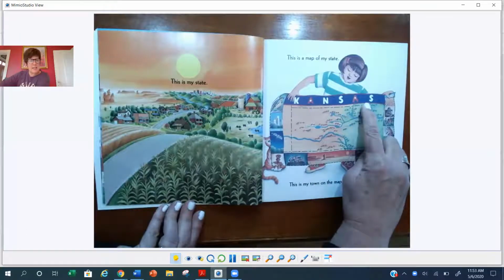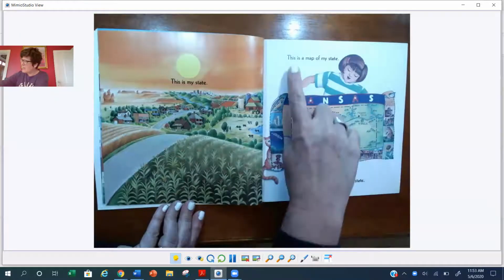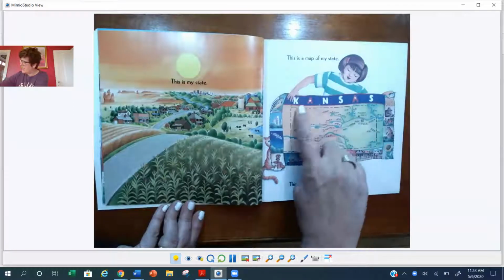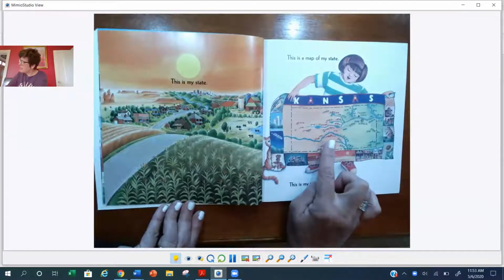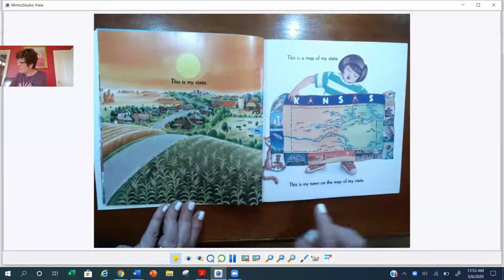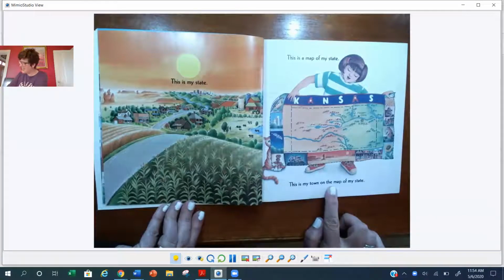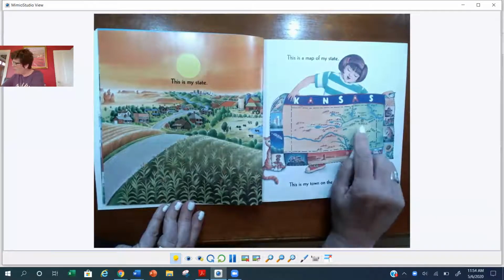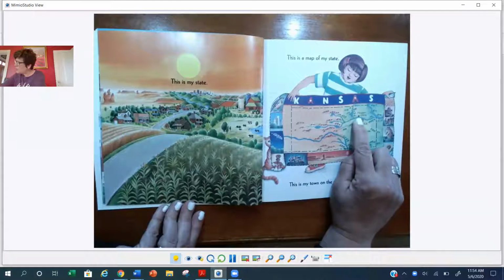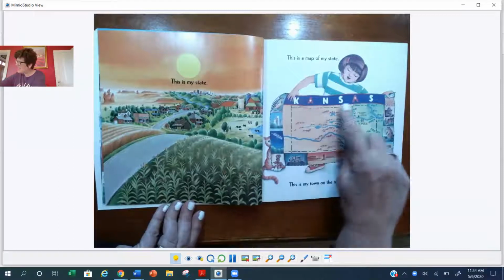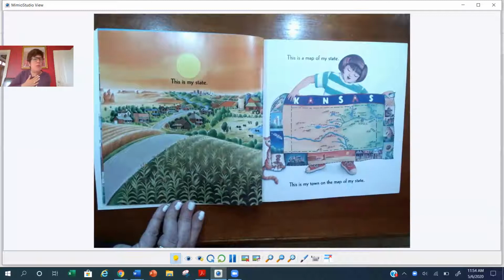That's a different state than Mrs. Wise lives in. This is a map of my state of Kansas. Kansas looks different than Massachusetts. I don't see it looking the same. This is my town on the map of my state. Wow. I think maybe she might live in Pleasant Grove in Kansas. I live in Braintree in Massachusetts. A little different.